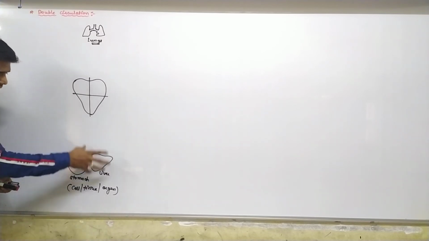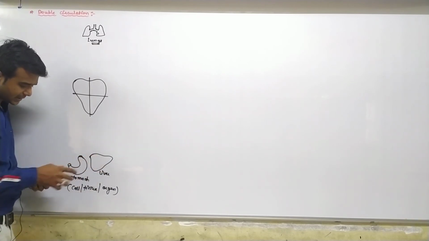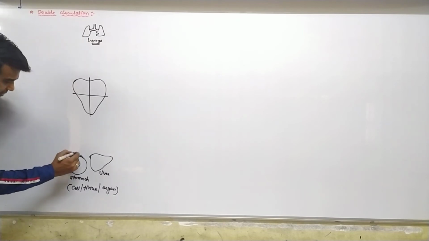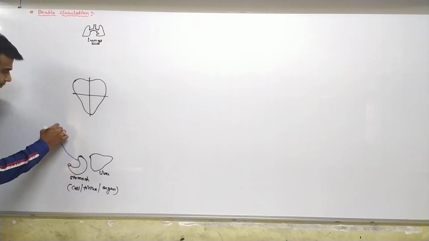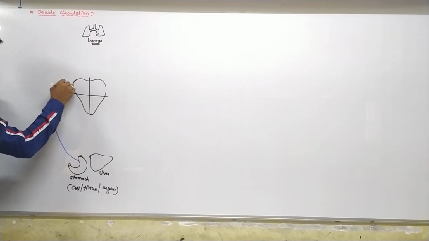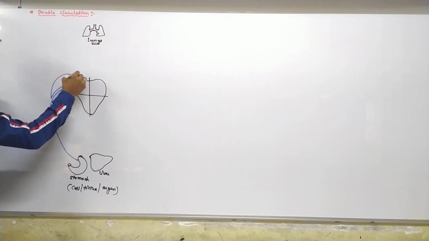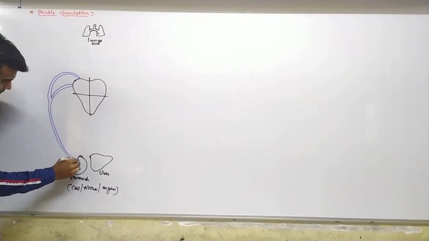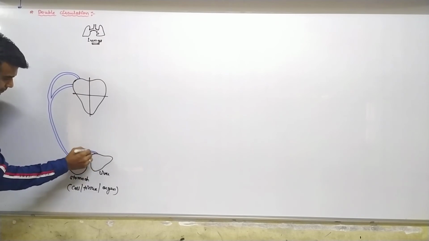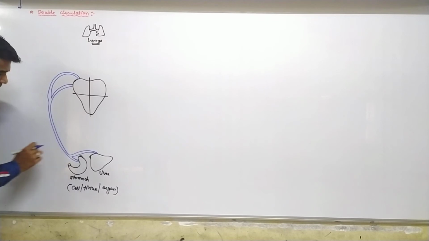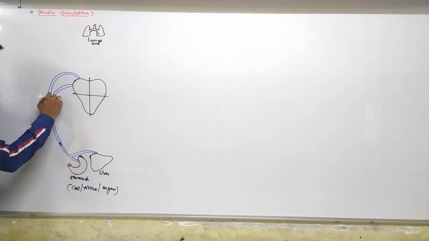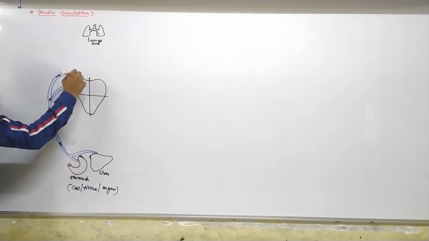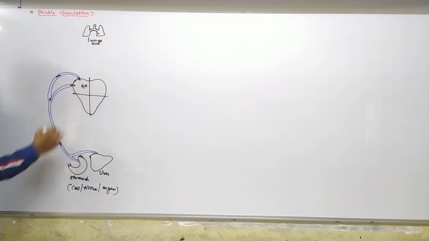Fine, from the different organs and parts of the body, deoxygenated blood is now supplied to the heart and enters the right auricle.